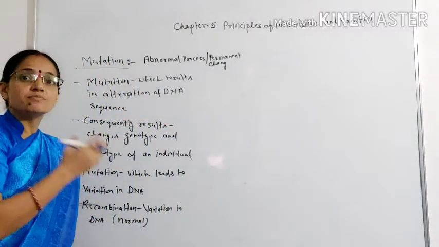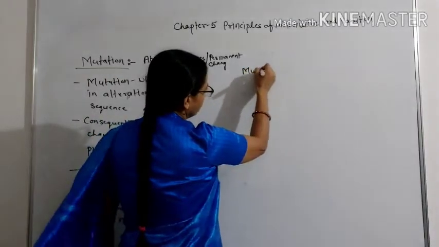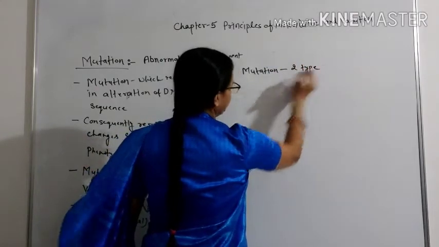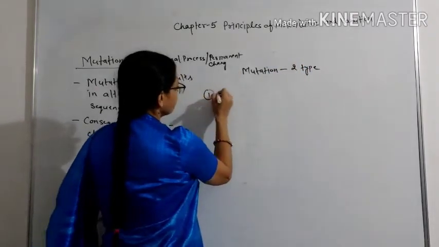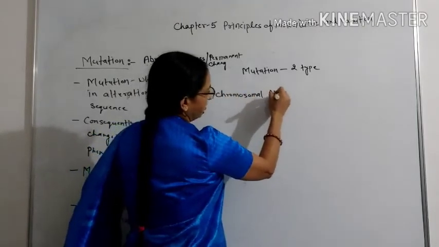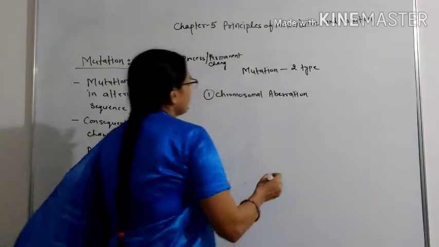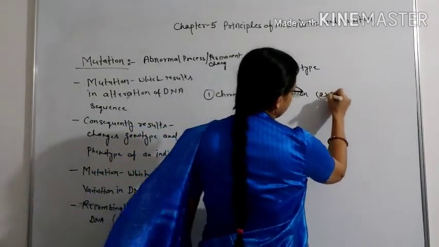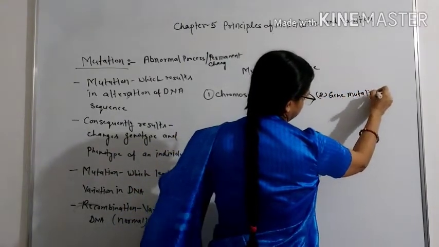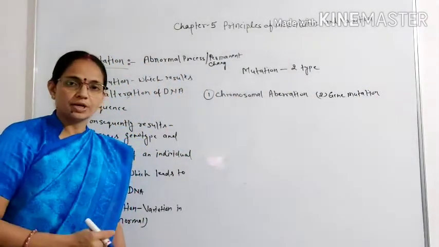Okay, we can see mutation in two ways. That is, mutation is of two types. First one is chromosomal aberration, and the second one is gene mutation. First of all, we discuss chromosomal aberration.